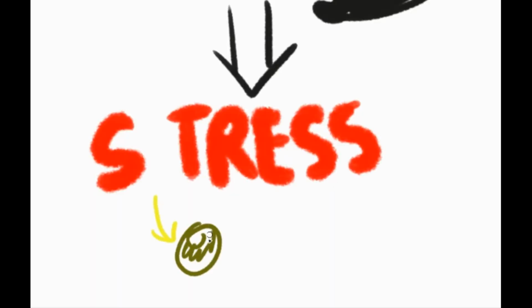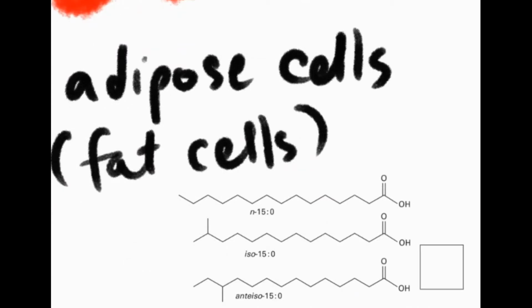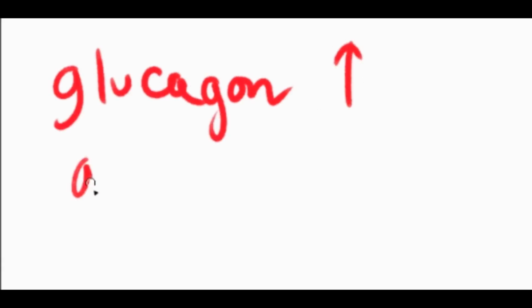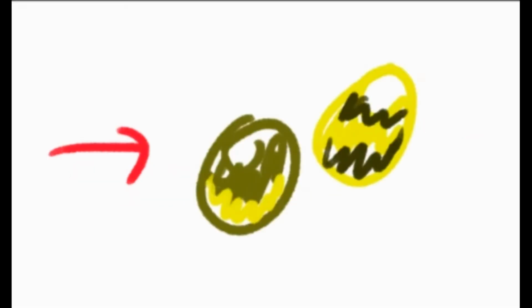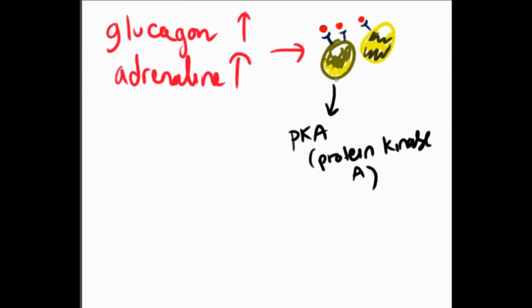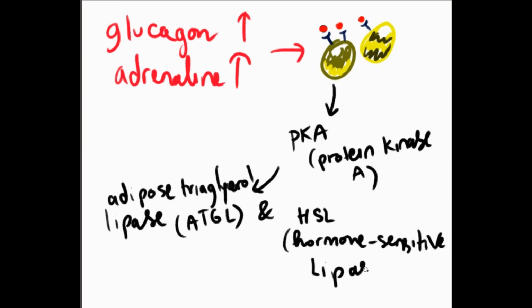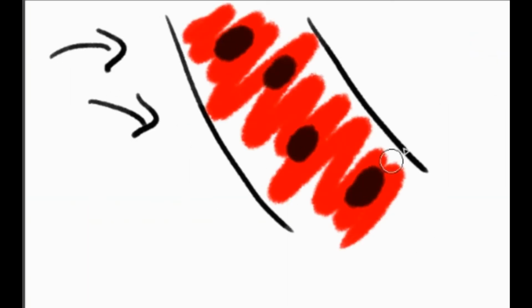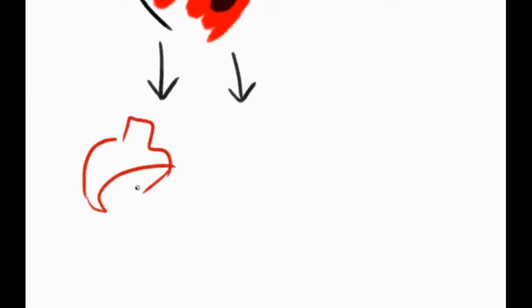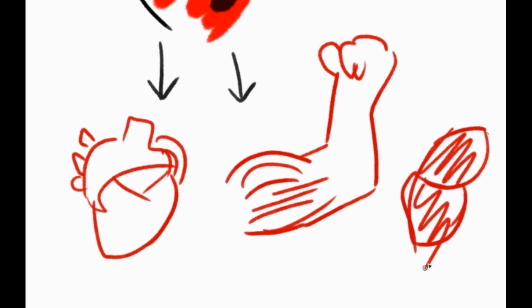Such stress calls for the body to adapt and cause fatty acids to be released from adipose cells, also known as fat cells. These fatty acids are mobilized for beta oxidation to harvest energy. The process begins when the levels of glucagon and adrenaline in the body increase, and these hormones bind to receptors on the surface of adipose cells. This mechanism involves protein kinase A activating adipose triacylglycerol lipase, known as ATGL, and hormone-sensitive lipase (HSL). The fatty acids are released into the circulatory system, bound to proteins and delivered to skeletal and heart muscles as well as to the liver, and used for creating energy.